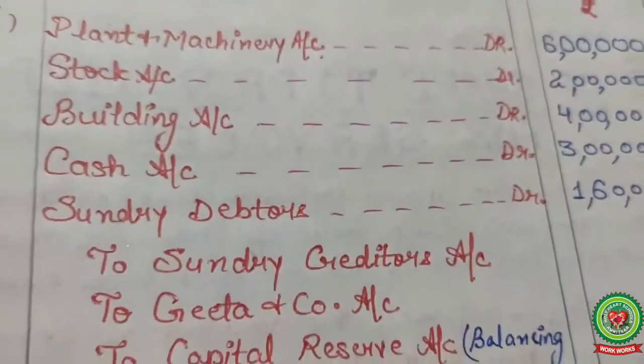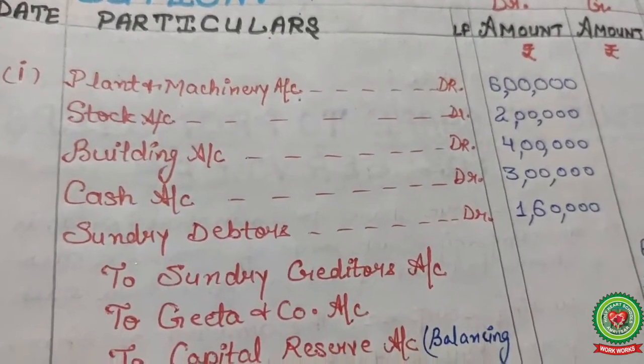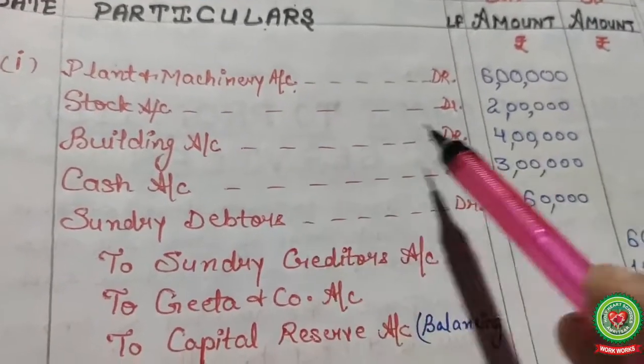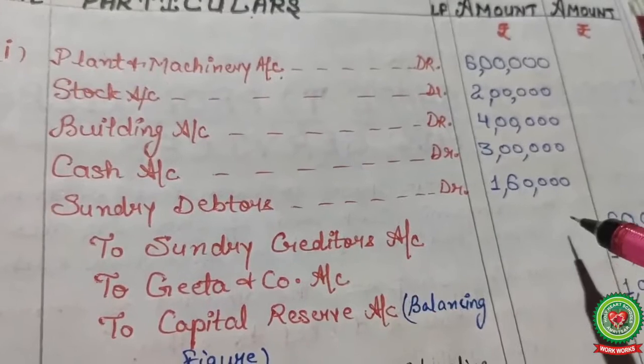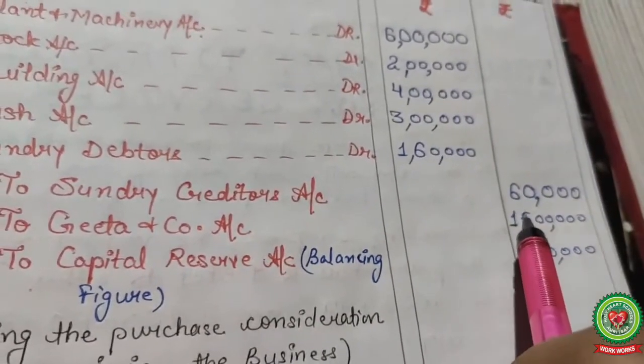Now solution. First of all, debit all the assets. Machinery account 6 lakh, stock 2 lakh, building 4 lakh, cash 3 lakh, sundry debtors 1 lakh 60,000, and the liability, sundry creditors, credited 60,000.